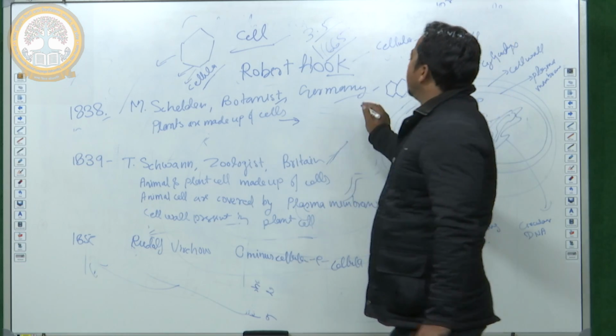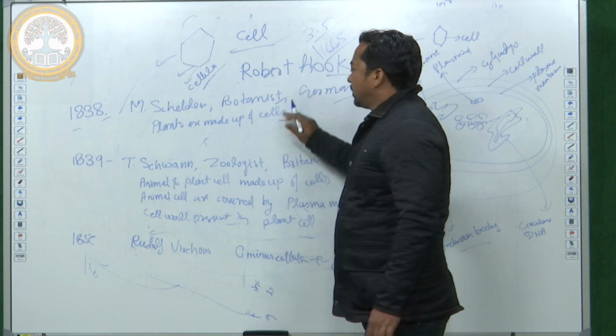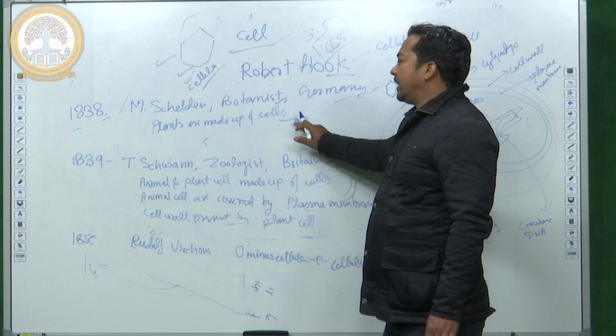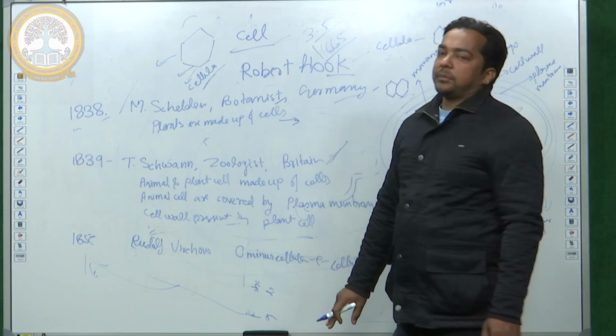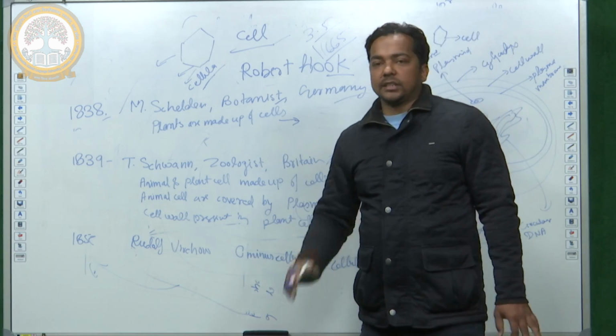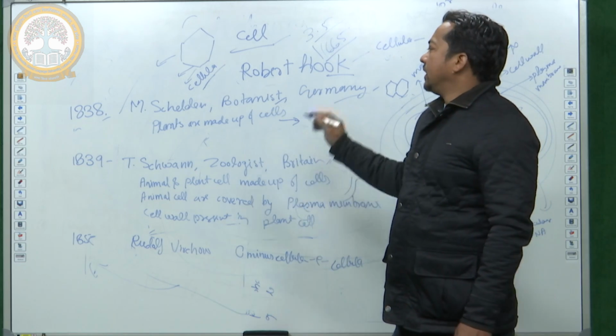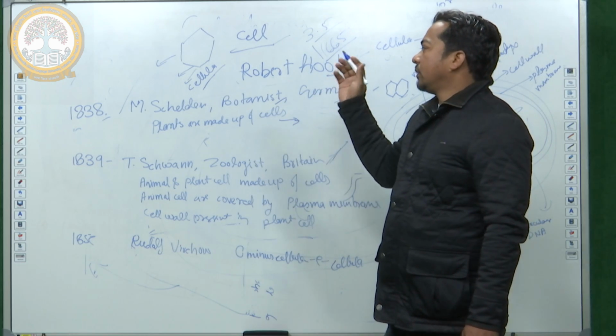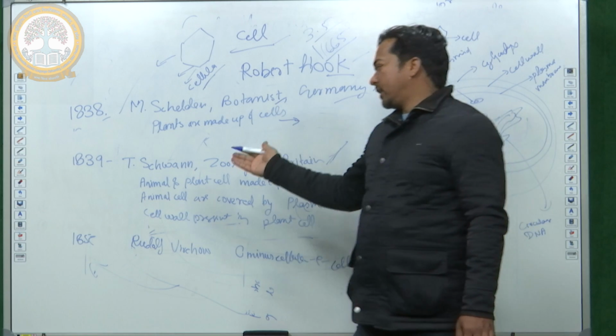So this is the complete theory of Schleiden and Schwann. But another statement was also included in this cell theory, the complete statement from 1838, 1839 and